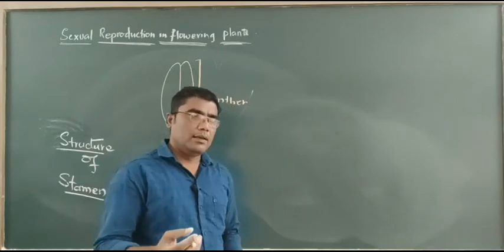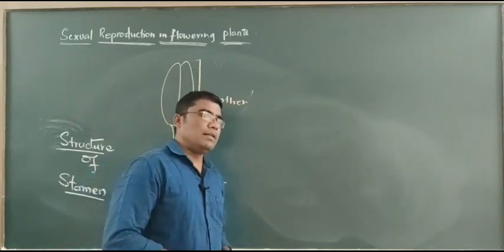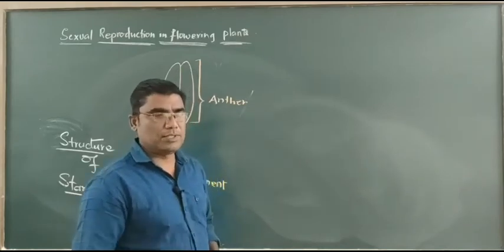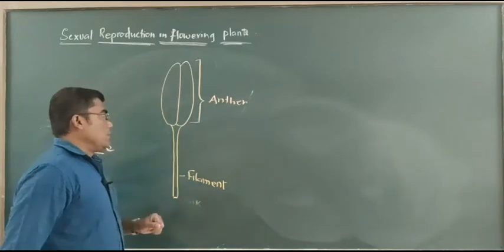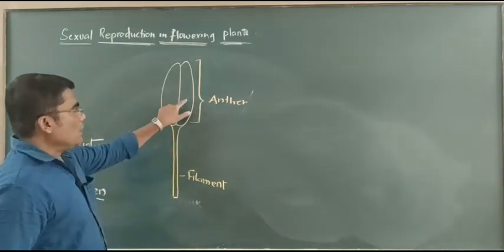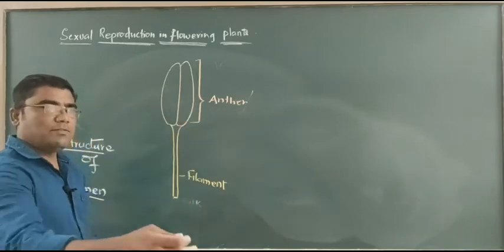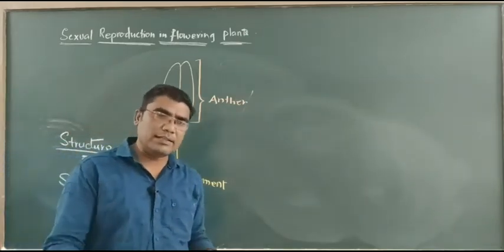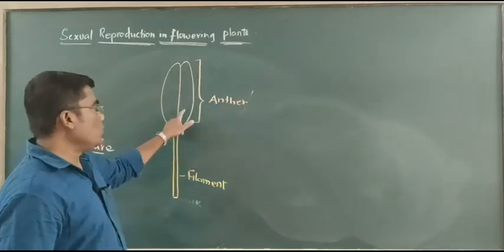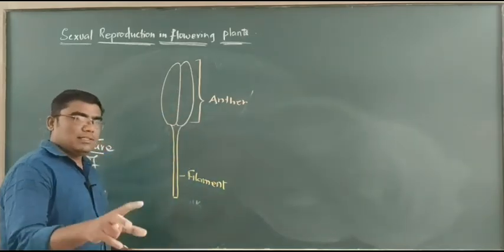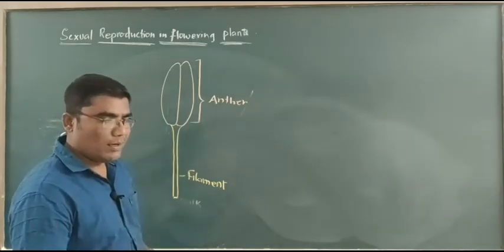You already have a good idea of this from the morphology of angiosperms chapter in PUC first year. Based on the number of lobes present in the anther, stamens are classified as monothecous, dithecous, trithecous, etc. In monothecous stamen, the anther is made up of a single lobe.